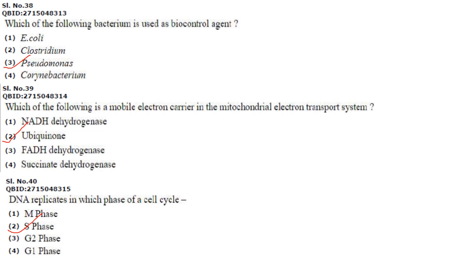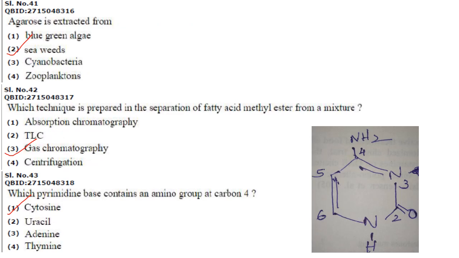Next one. Which of the following is a mobile electron carrier in the mitochondrial electron transport system? So the mobile electron carrier is ubiquinone. Answer is option 2. DNA replicates in which phase of the cell cycle? Everybody knows it is S phase. So coming to the next question. Agarose is extracted from brown algae. So brown algae are called seaweeds. So the answer here is option 2, that is seaweeds.